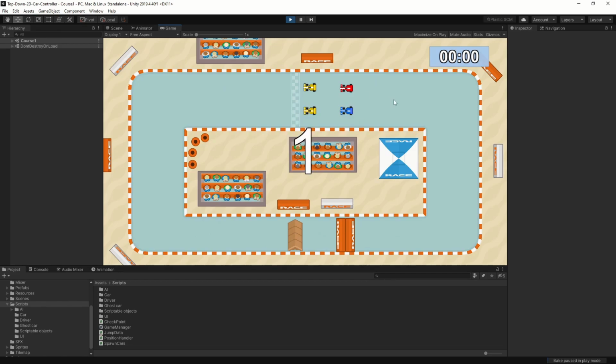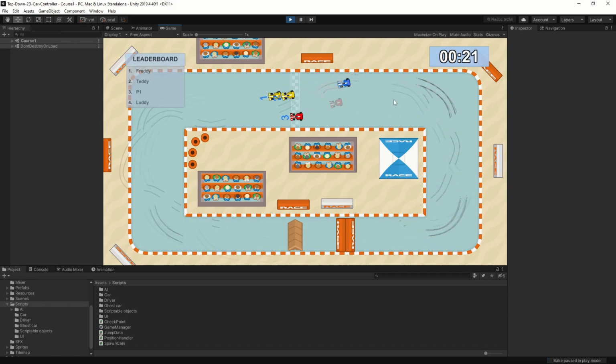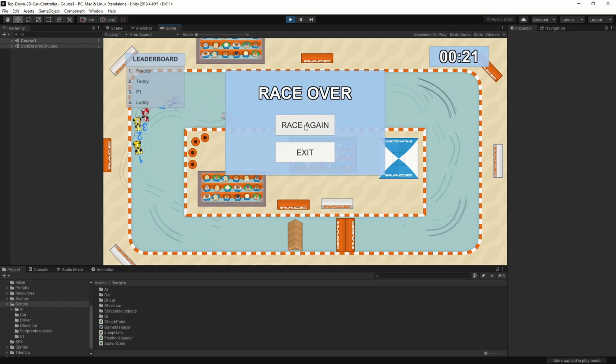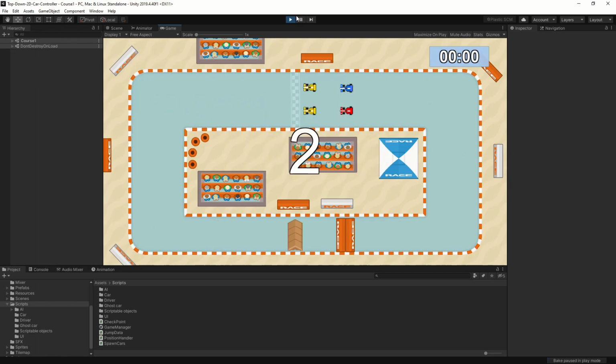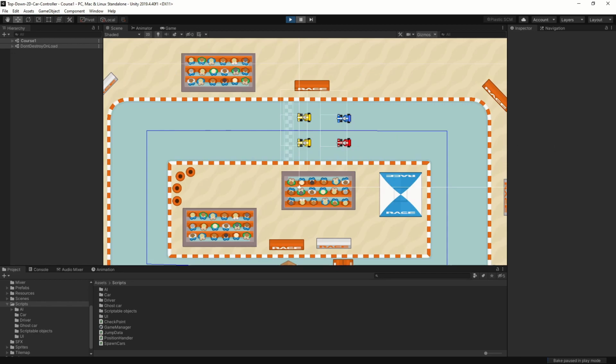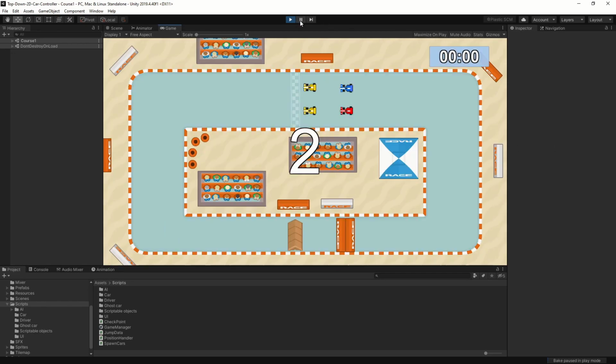All right, let's try it again. That was unlucky. And there we go. Okay, now they're spawning on top of each other, which is not good. Alright, let's see. Maybe I can do it this time. Ooh, third. Well, that's good. So let's race again, and I'm at the position which is the third position. So it's all working. So that's good.